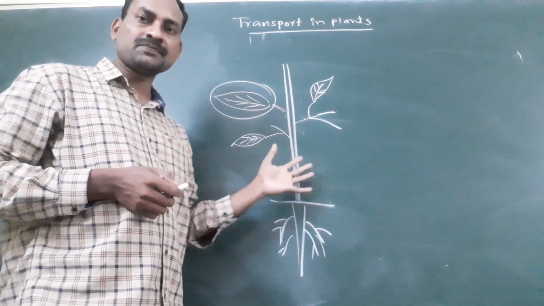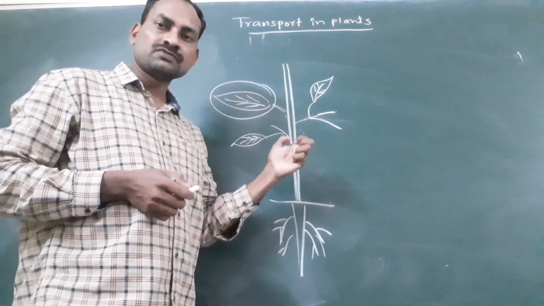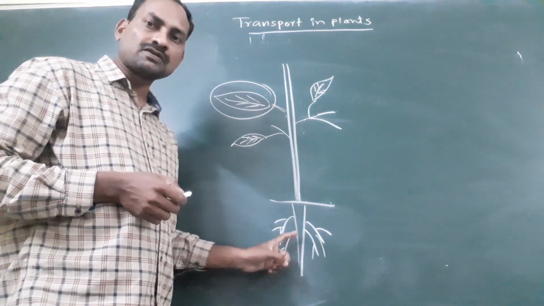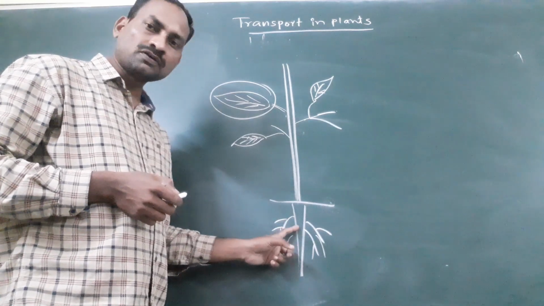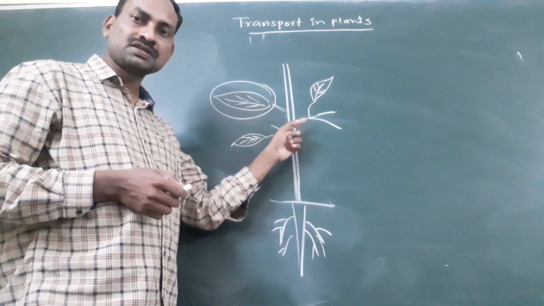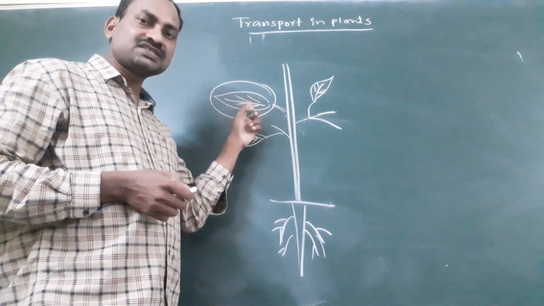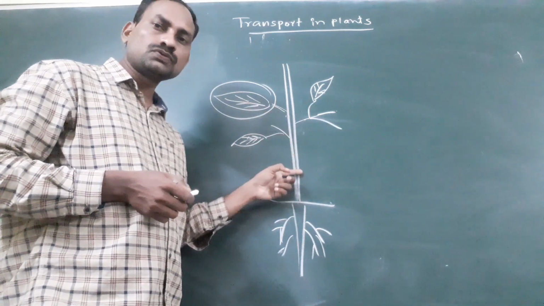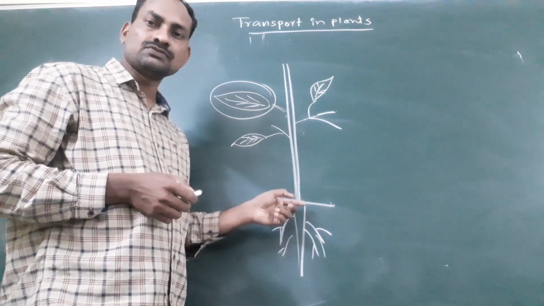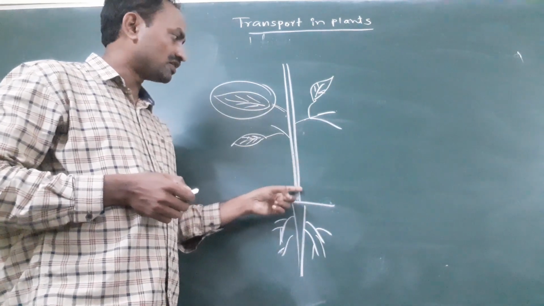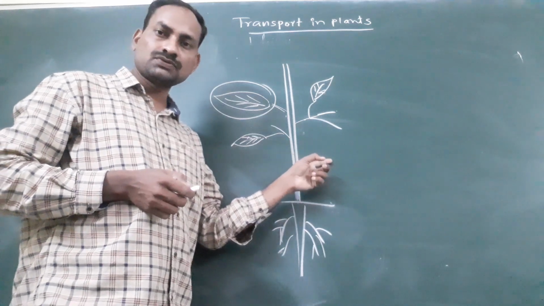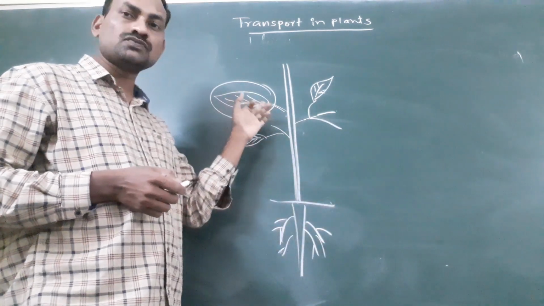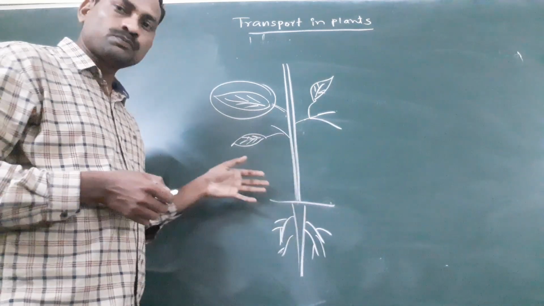So all remaining organs need water. So water has to be transported from the absorptive organs, from roots to all other parts. In a similar way, the food which is synthesized in the leaves of the plant has to be transported to every organ, every tissue or every cell in the plant. Why? Because every plant cell or tissue needs some energy to carry out its function. So this food has to be transported all over the body of the plant.